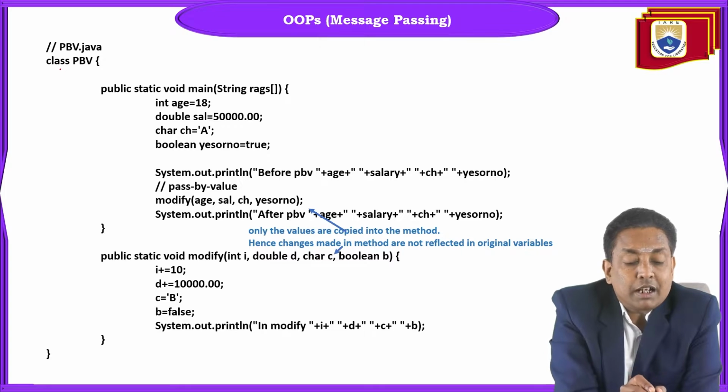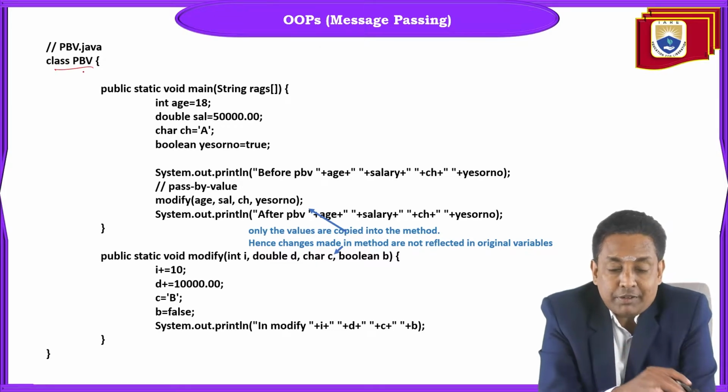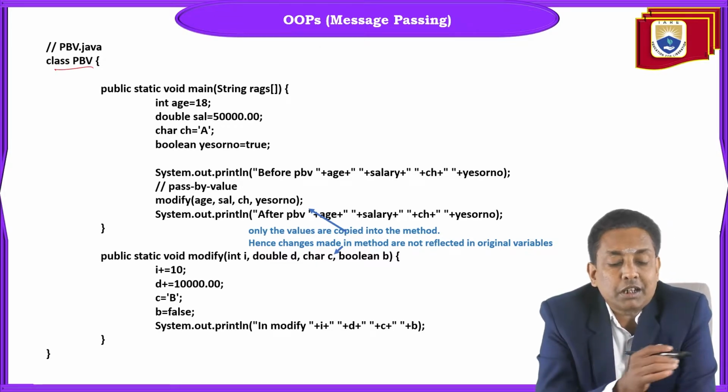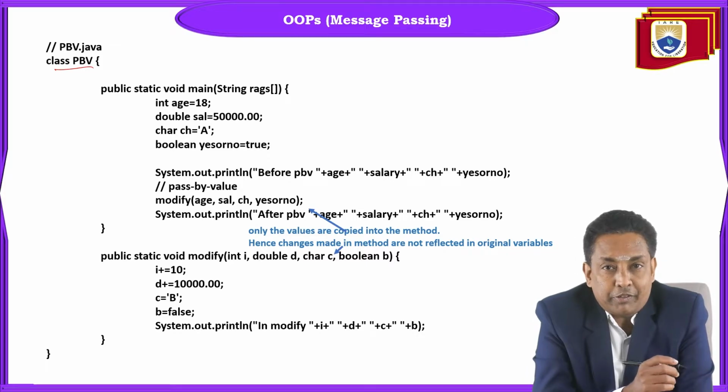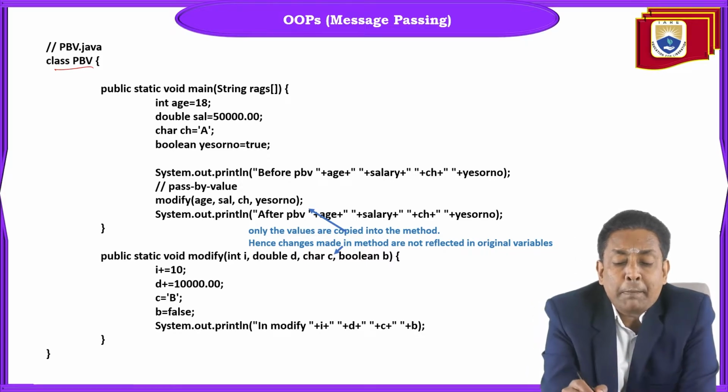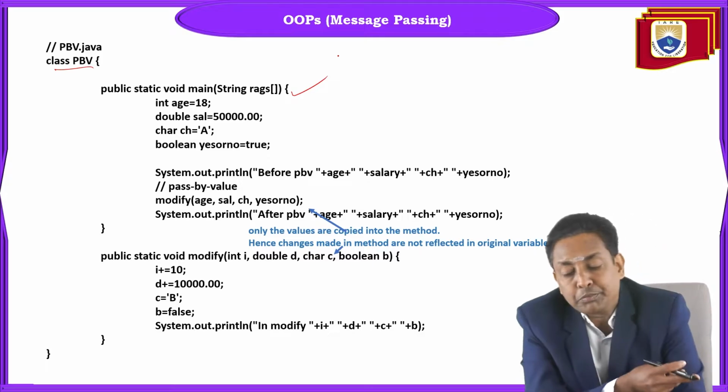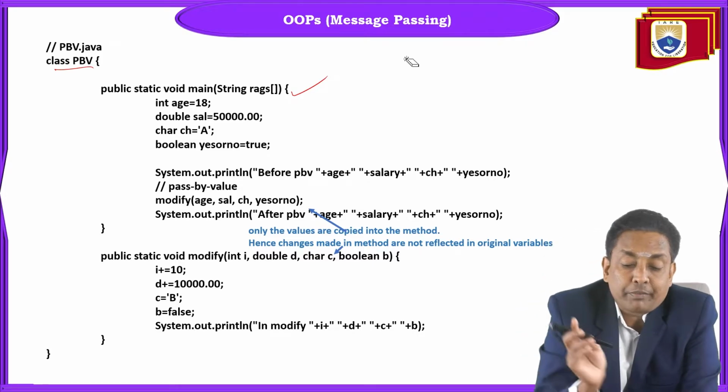Here I took one class called PBV. PBV means pass by value. Just for a short notation, I named it like that. Class PBV, pass by value. Public static void main, because from there the program execution starts.